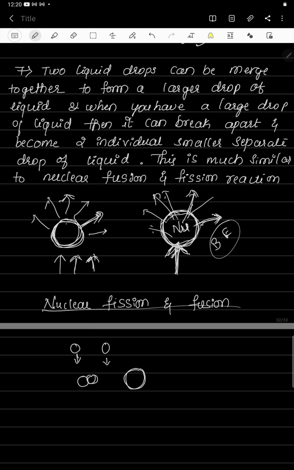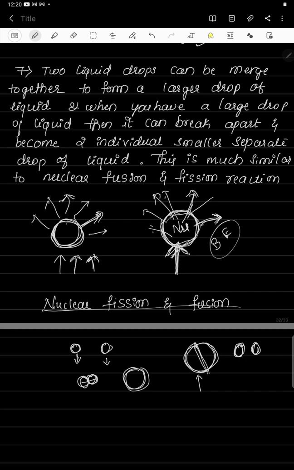Now if this bigger liquid drop is disturbed, it can break into two smaller liquid drops. So when two liquid drops are brought close to each other, they combine and form a bigger liquid drop, and if you break the bigger drop, you can get two or more smaller liquid drops.